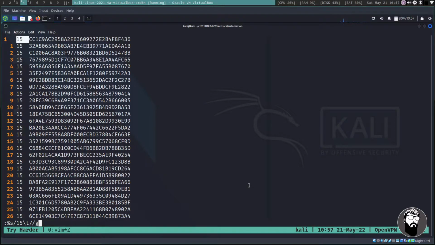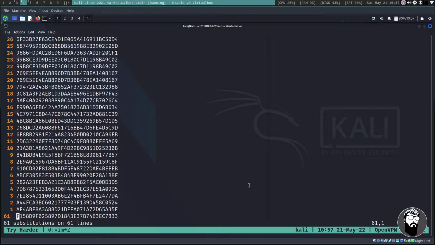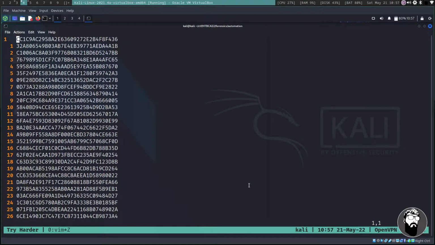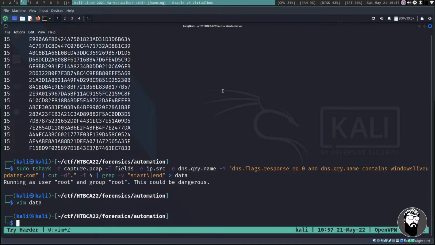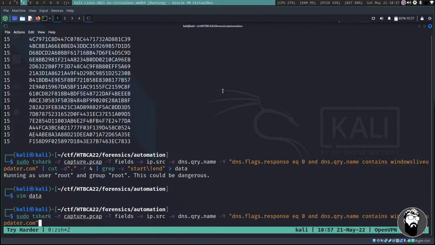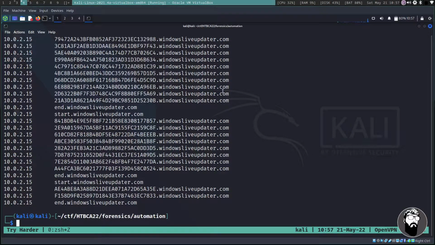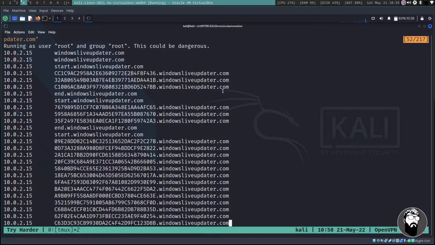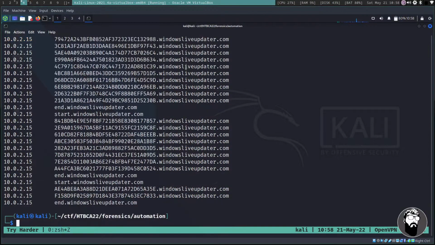Once we hit enter, we should see a line starting with CC1C9. It went to the bottom, so gg back to the top, and we can see we got CC1C9. So that's actually the data we want. We're going to write and quit that. If we go back to our first tshark command and look at it again to verify, we can see that our very first hex encoded windowsliveupdater.com starts with CC1C9. So that verifies we got the information we're looking for.